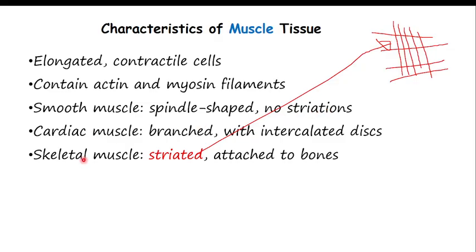Skeletal muscle is striated. Now, if they ask which type of muscle is attached to the bone, the answer is skeletal muscle. Which type of muscle has no striation? Smooth muscle. I hope you are understanding. Which type of muscle is branched and found in the heart? Cardiac muscle. Thank you so much. I hope this is understandable for everyone.